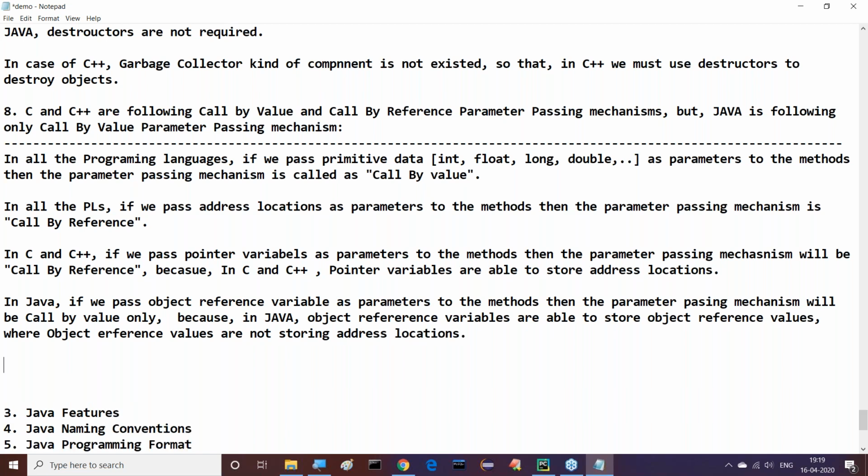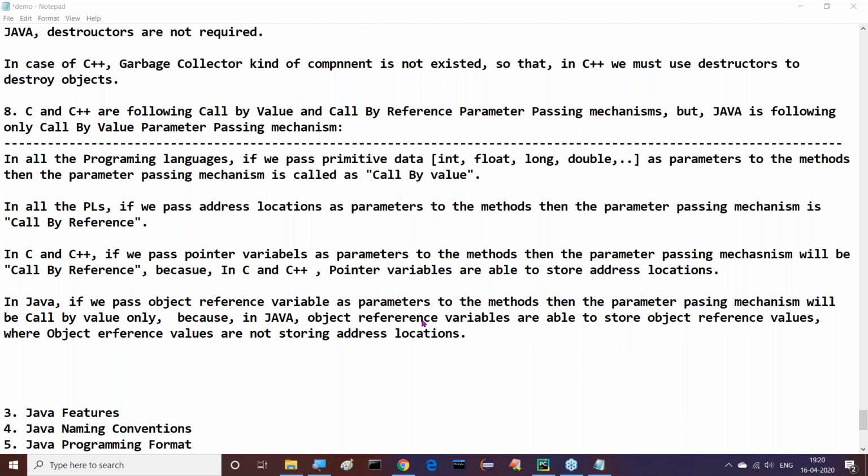Now tell me, what is this object reference value? I already gave that information to you previously.